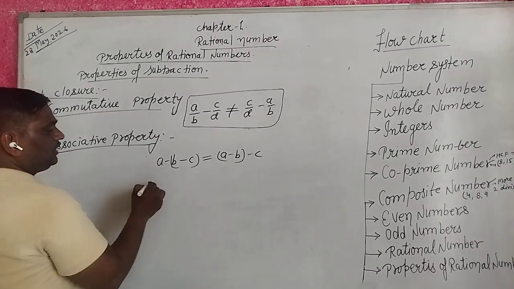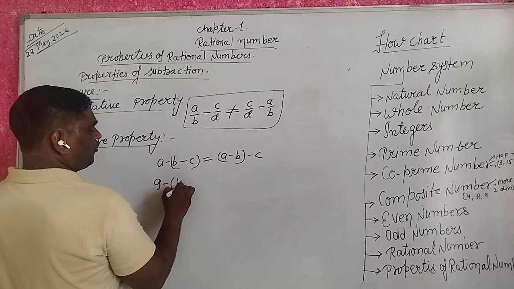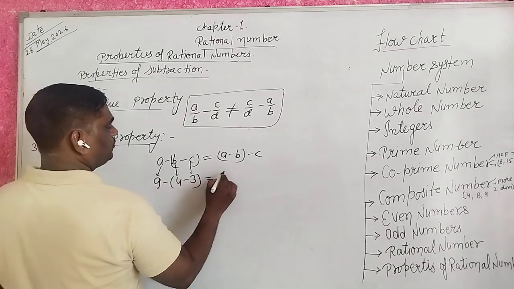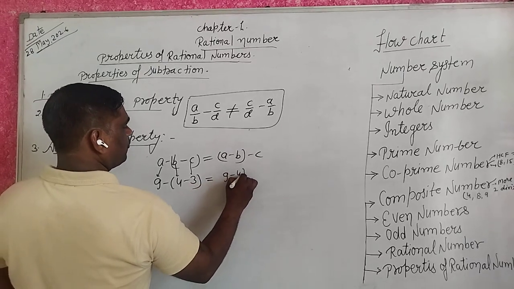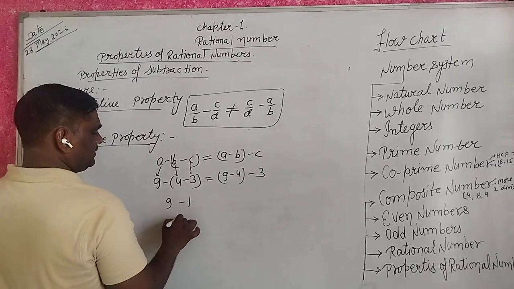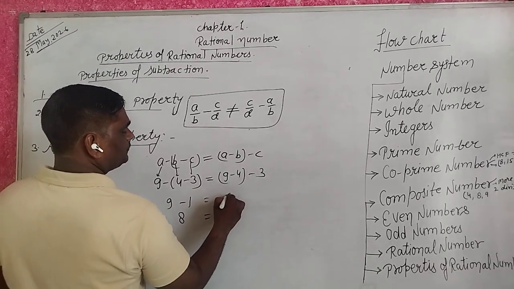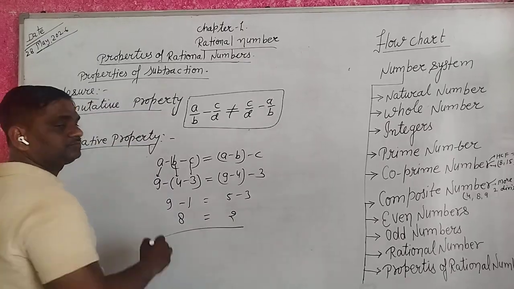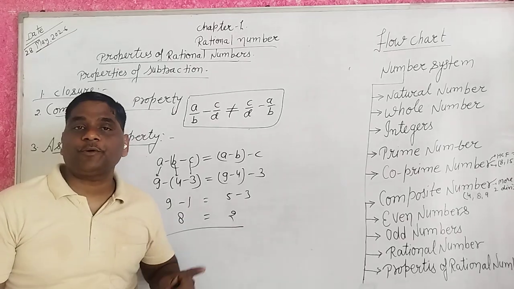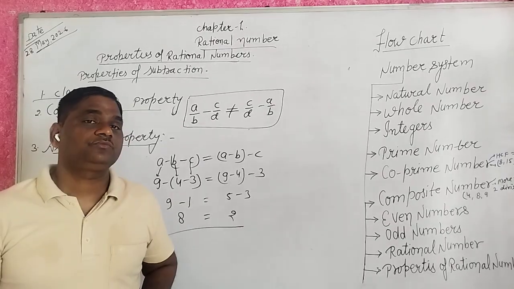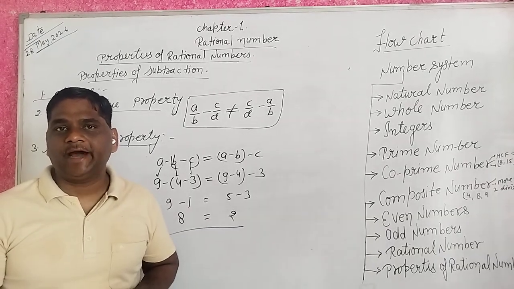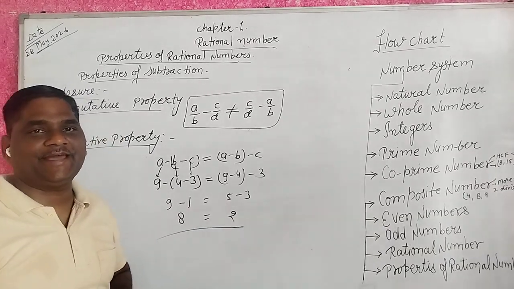I explain. 9 minus 4 minus 3: A is 9, B is 4, C is 3. 9 minus 4 minus 3 gives 9 minus 1, which is 8, while 5 minus 3 is 2. So the associative property does not hold for subtraction. I think you understand. Okay guys? Yes.